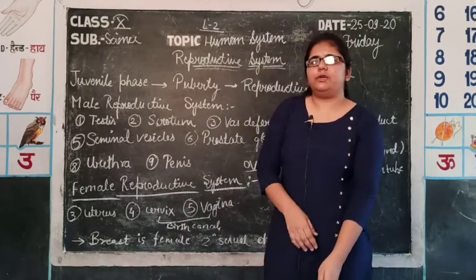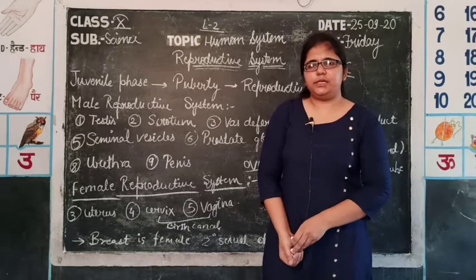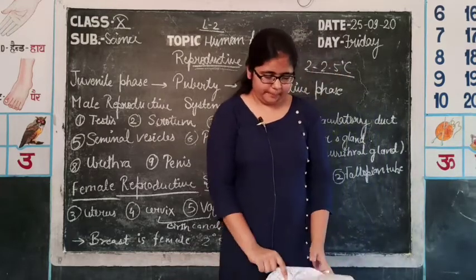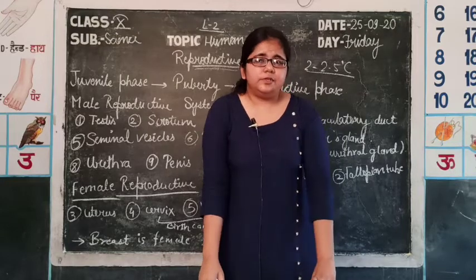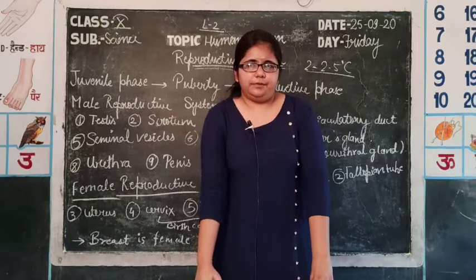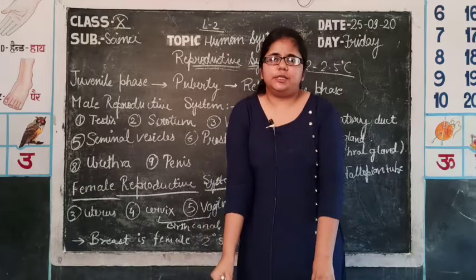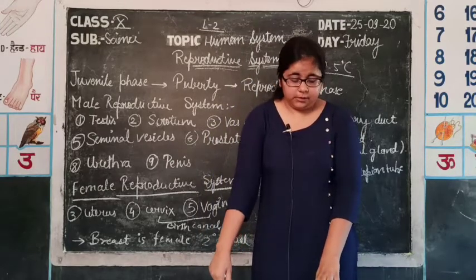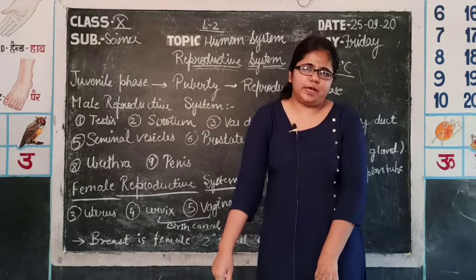So production of sperms is known as spermatogenesis and production of eggs is known as oogenesis. Then comes the process of fertilization.